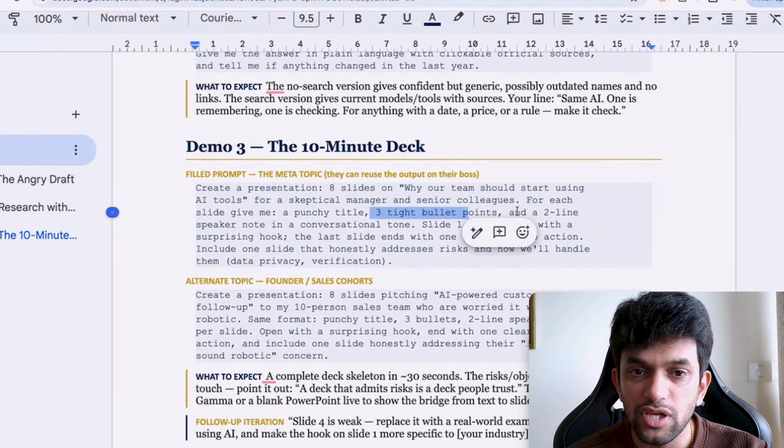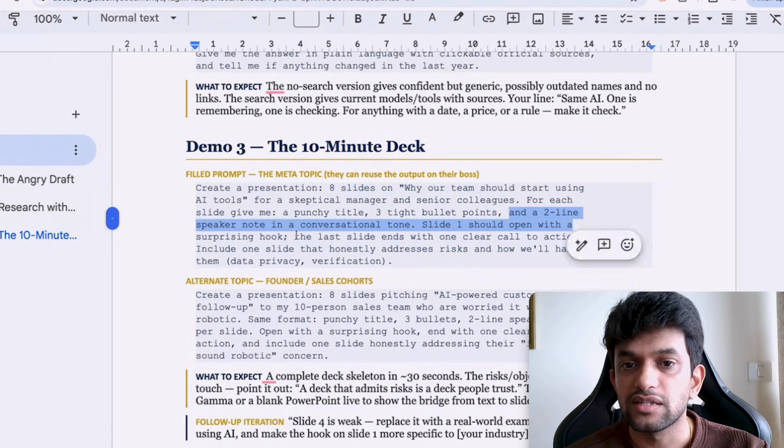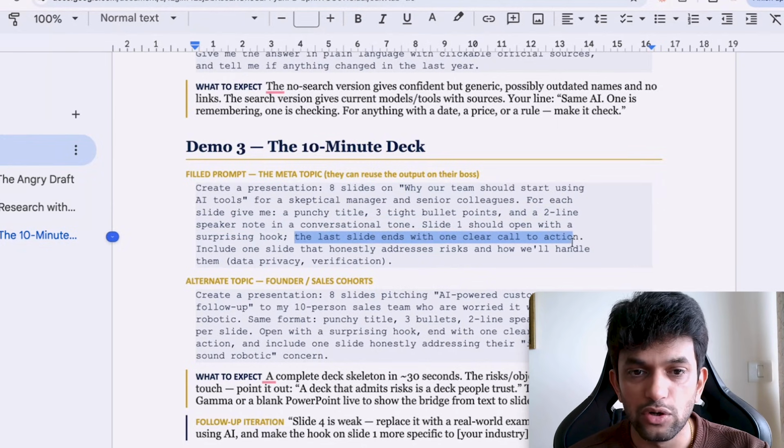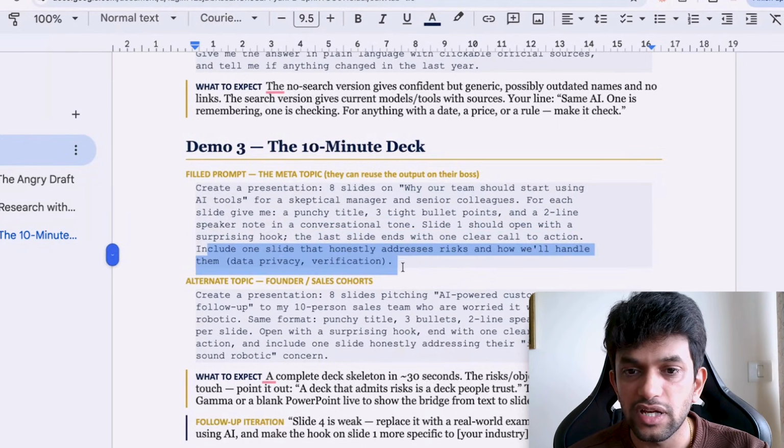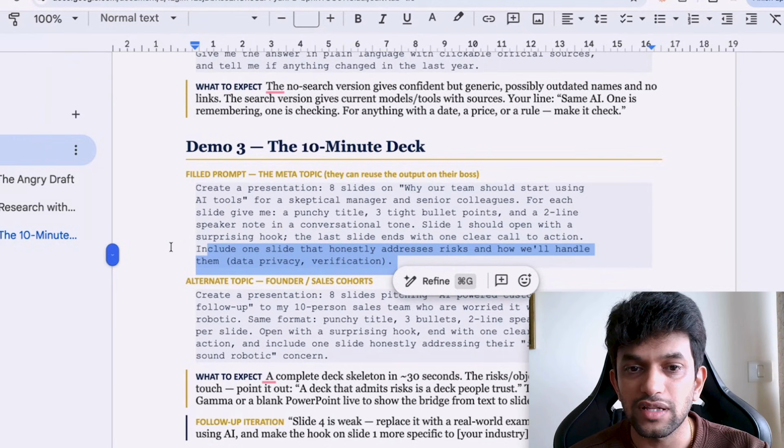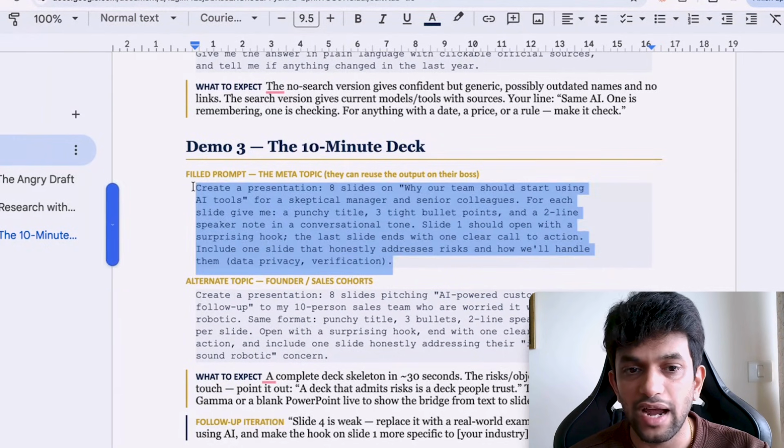For each slide, give me a punchy title, 3 tight bullet points, and a 2-line speaker note in a conversational tone. Slide 1 should open with a surprising hook. The last slide ends with a clear call to action. Include 1 slide that honestly addresses risks and how we will handle them, data.